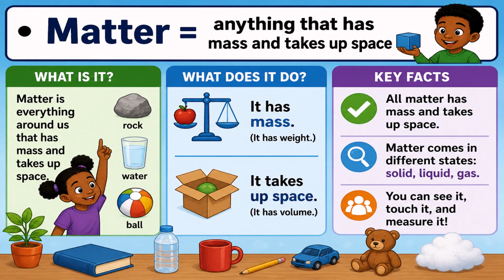It takes up space. It has volume. All matter has mass and takes up space. Matter comes in different states, such as solid, liquid, and gas. You can see it, touch it, and measure it.